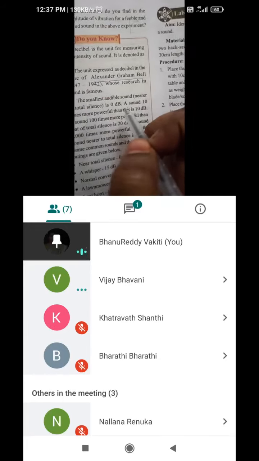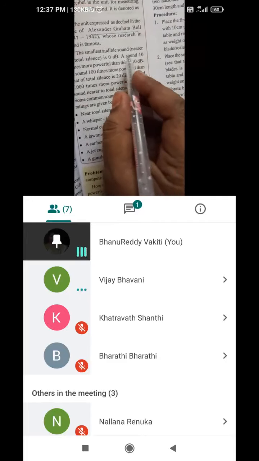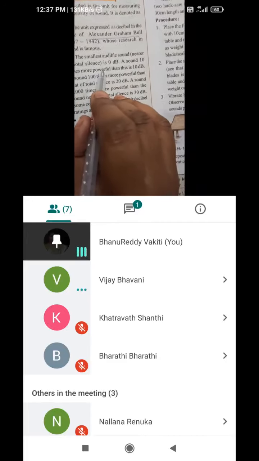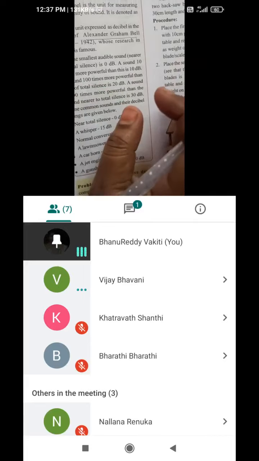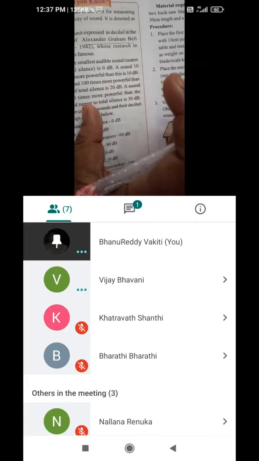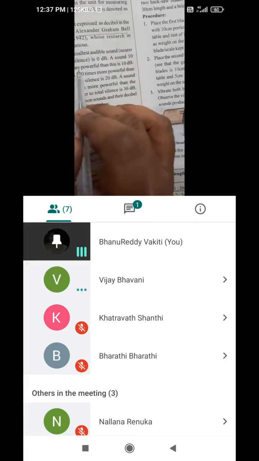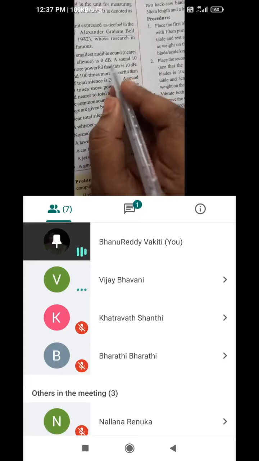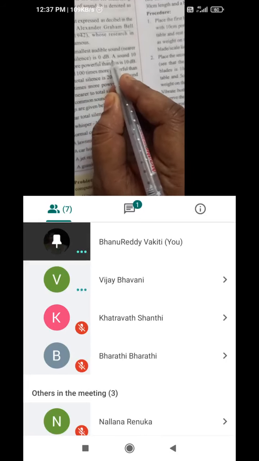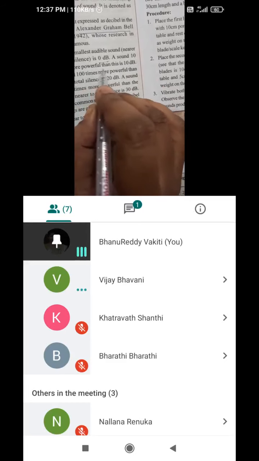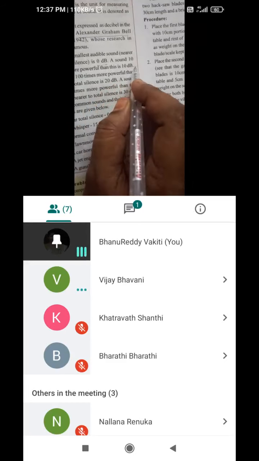Yes, the smallest audible sound is nearer to total silence. If we keep our room and all our surroundings silent, then we get the audible sound of 0 decibels. A sound 10 times more powerful than that is 10 decibels.